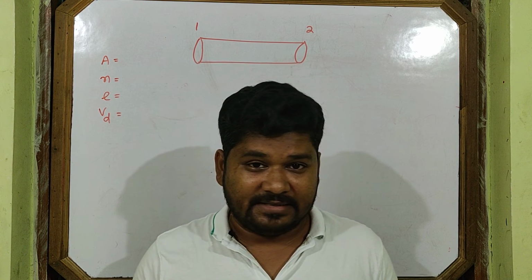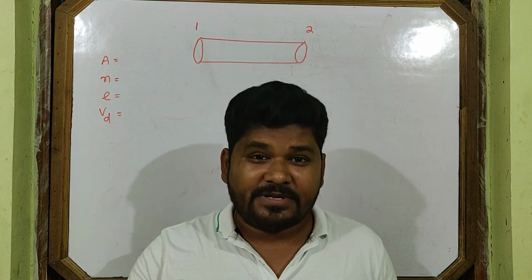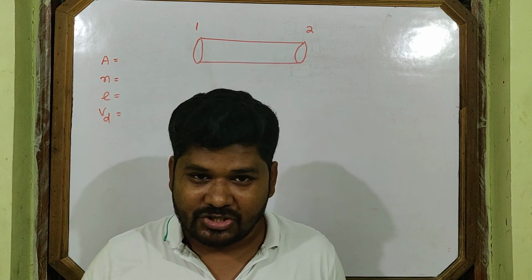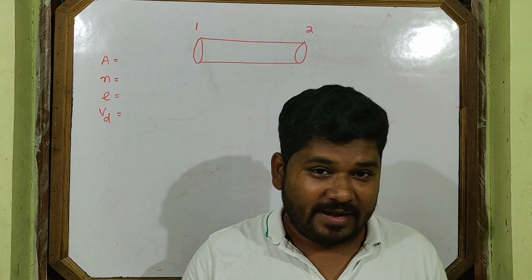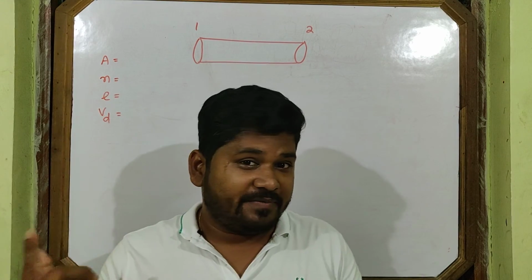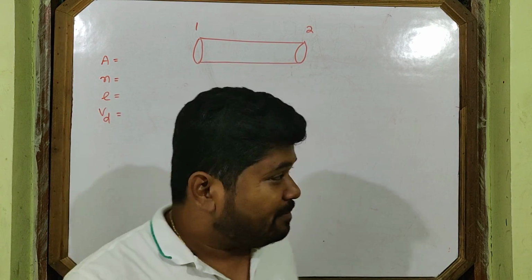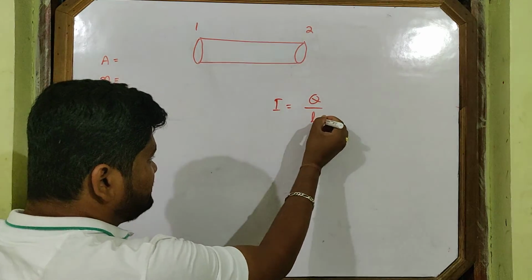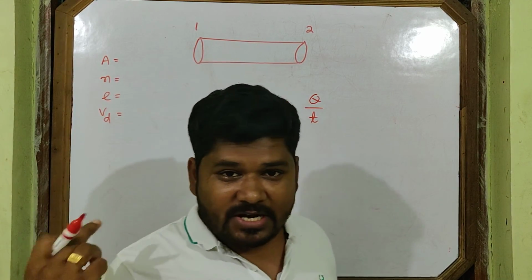If I find the expression of current, then automatically the drift velocity will come into that expression. Let's do it. How will we find it? Mark the cross section 1. Let's come to the definition of current: the amount of charge that flows per unit time. This is the definition of current.